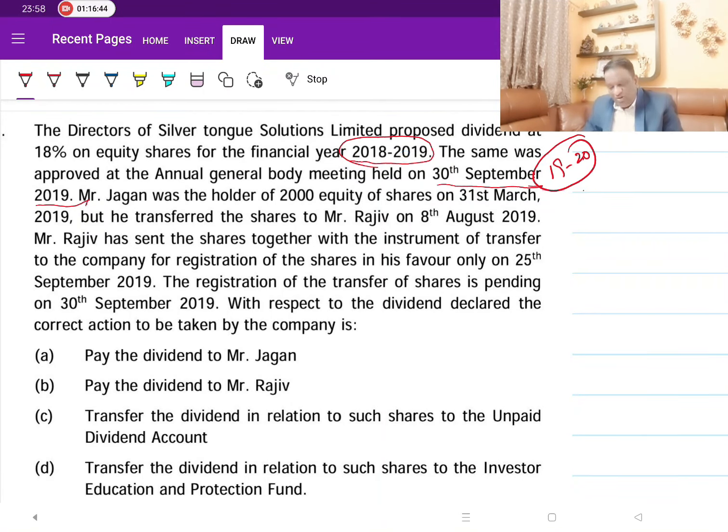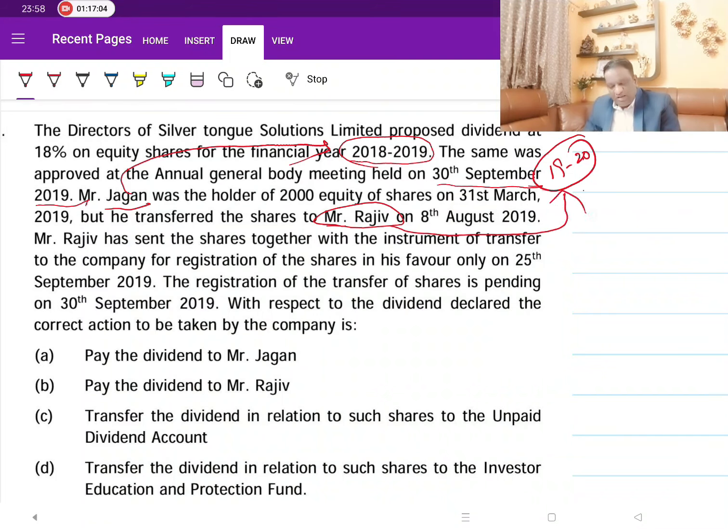Now Jagan was the holder of 2000 equity shares as of 31st March. It is similar to the one that we have discussed earlier, Raj and Ninja and all that, same cases. So Jagan was the shareholder for this period, but later on he transferred the shares to Rajiv. So Rajiv is the shareholder for this period.